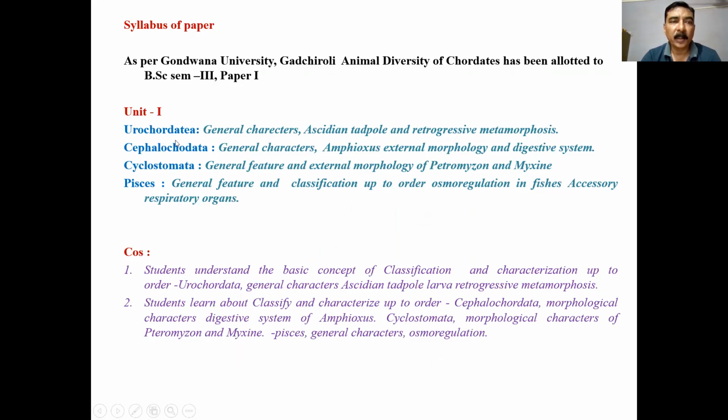In unit number 1, urochordates: general characters, ascidian tadpole, and retrogressive metamorphosis. The lower primitive chordates are collectively known as protochordates. They comprise 3 major subdivisions ranked as subphyla: the hemichordate, urochordate, and cephalochordate. This division is chiefly based on the notochord found in the 3 subphyla.